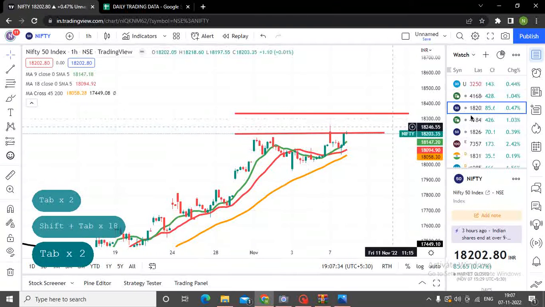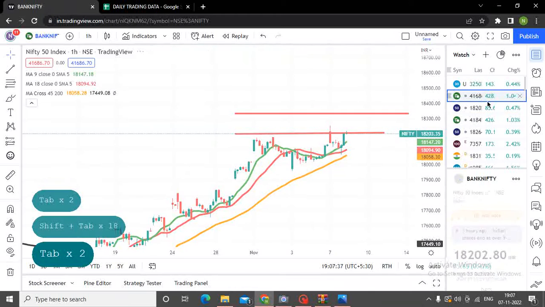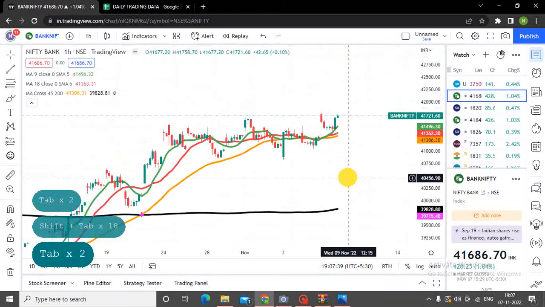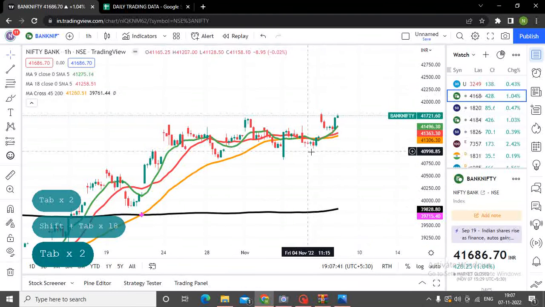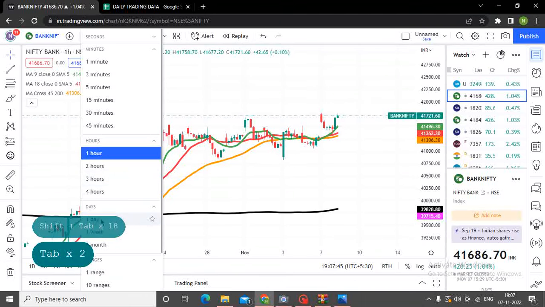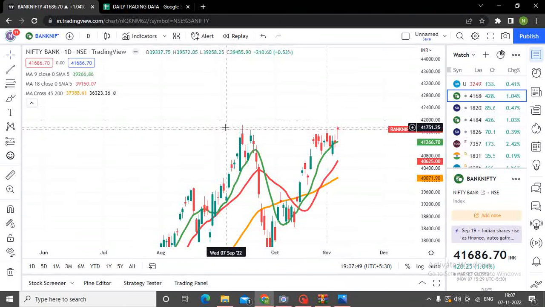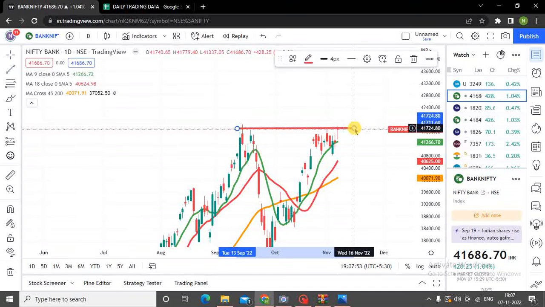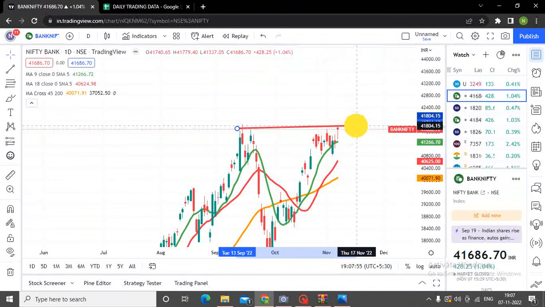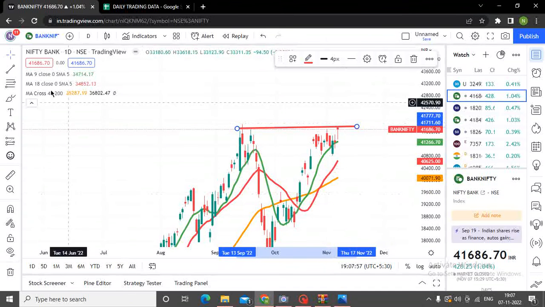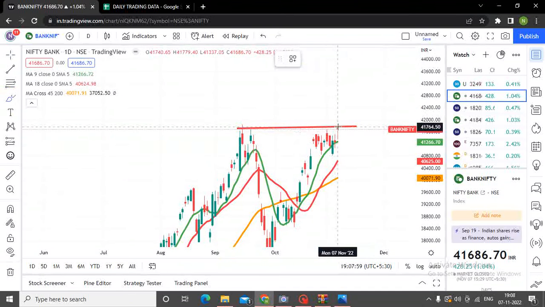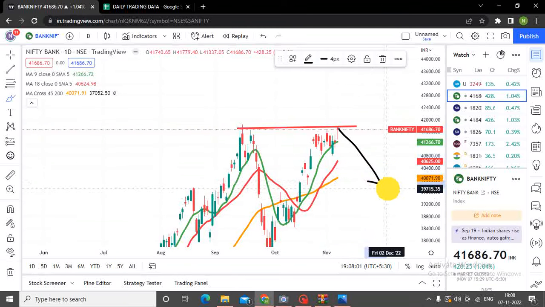Now if I come to Bank Nifty, अगर आप बैंक निफ्टी देखोगे तो बैंक निफ्टी में आवरली चार्ट पे सिमिलर चार्ट है जैसा निफ्टी का है, and if you come on the daily chart, so you will find absolutely this similar chart. It's making a double top here, which could be a reversal indication, जो यहाँ से price reverse होके नीचे की तरफ आ सकता है, because normally double top hit करने का price नीचे आता है.